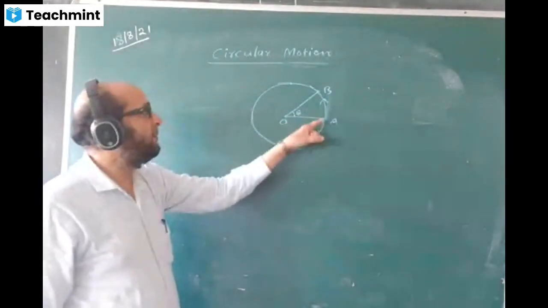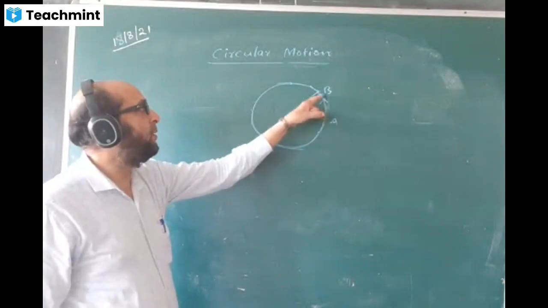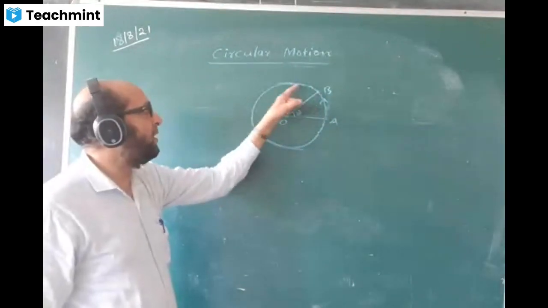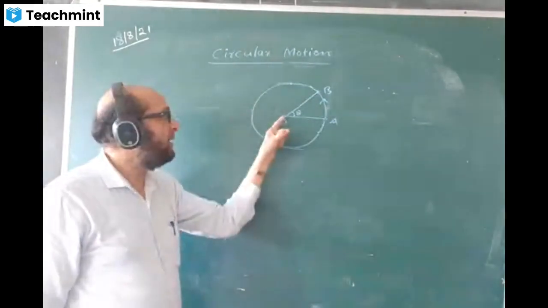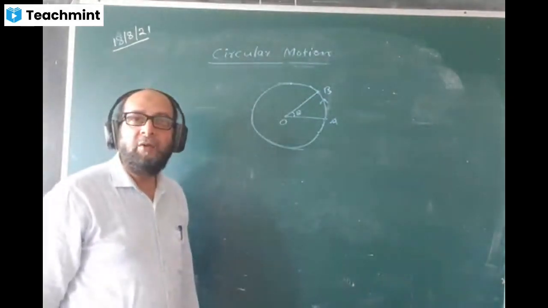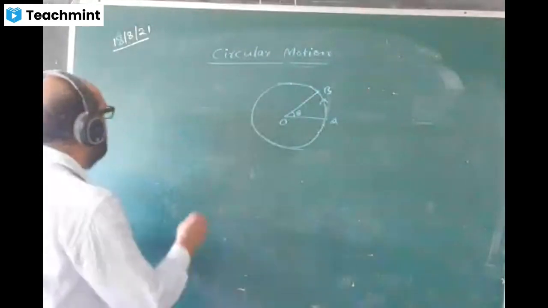Every time the body moves from the starting point, this angle keeps on changing. The angle changing at the center is called angular displacement, theta.